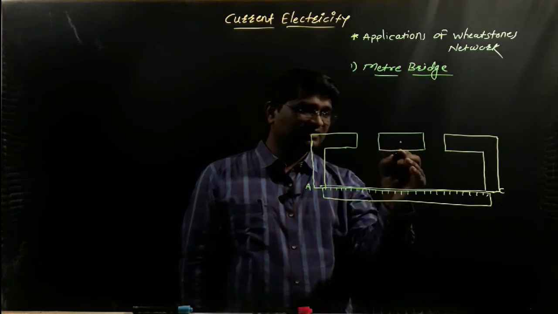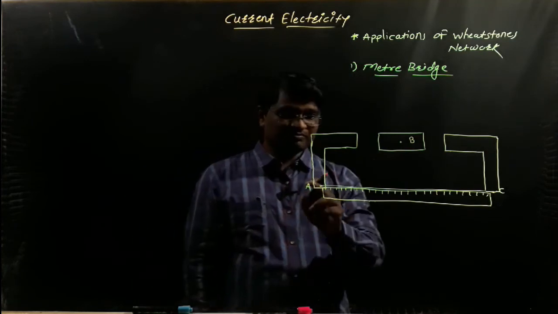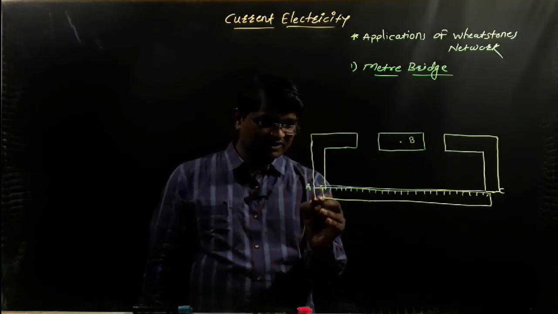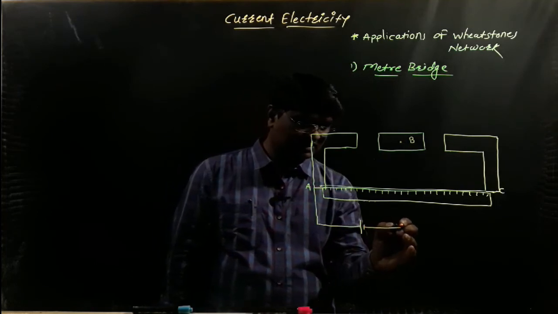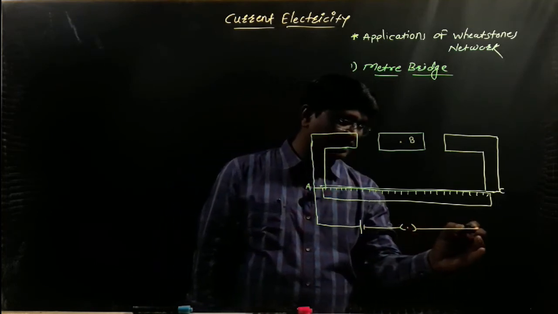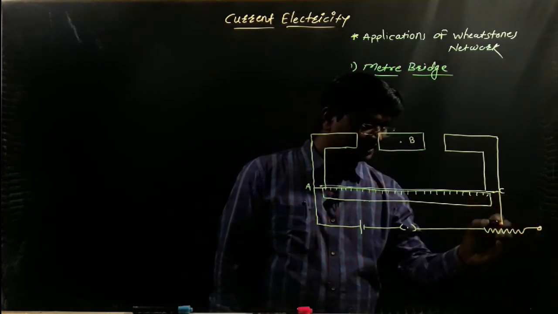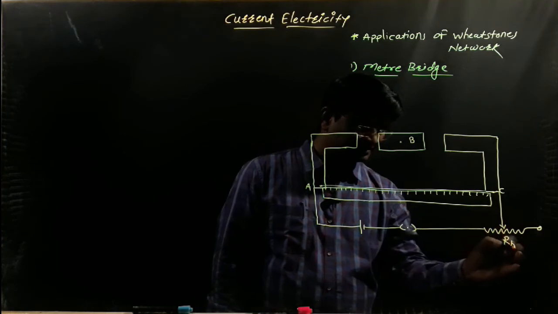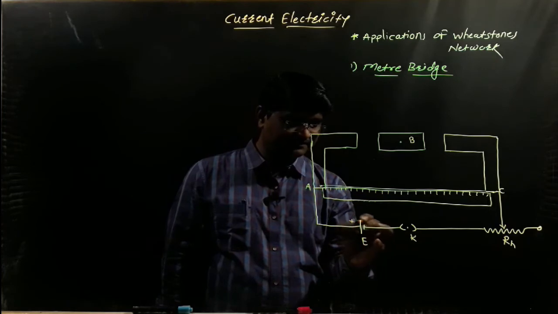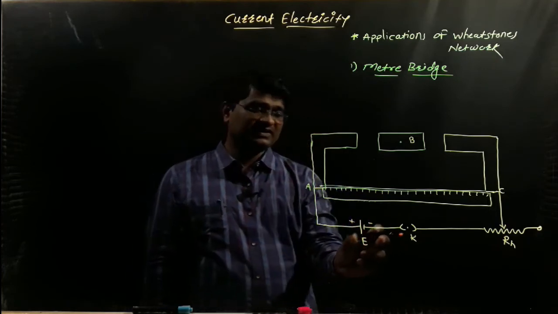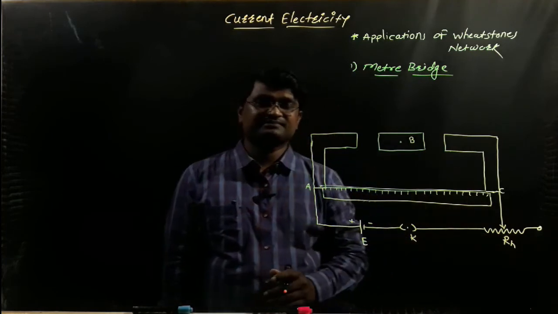This middle terminal is denoted by B. Between the wire AC, we connect the cell of EMF E, the key, and the rheostat in series. This is K and this is the cell of EMF E. The cell of EMF E, K and rheostat are connected in series between the wire AC.